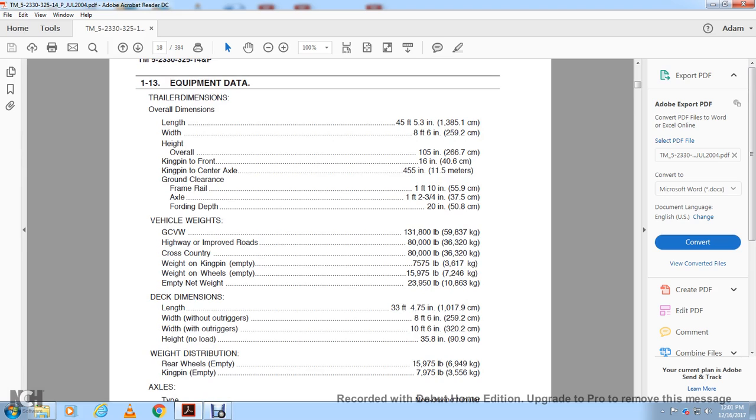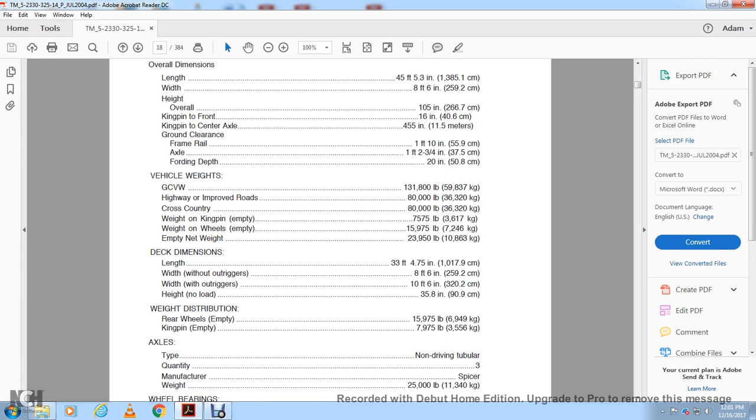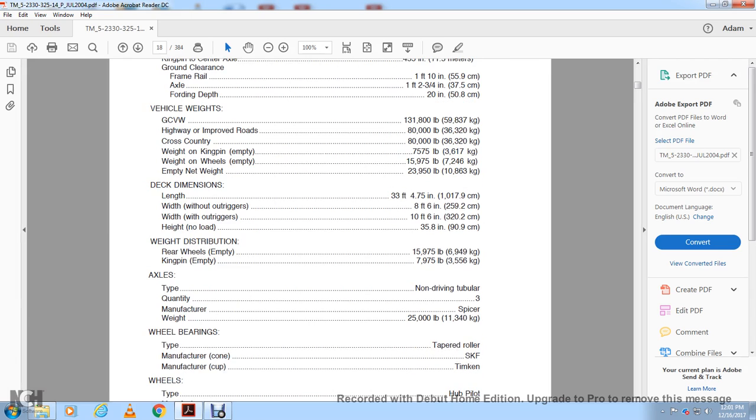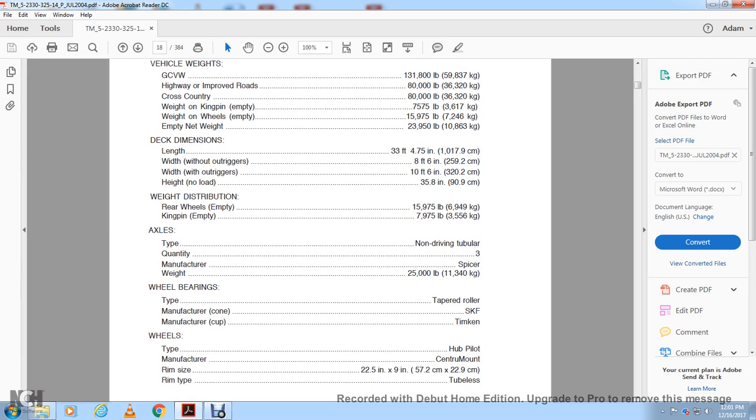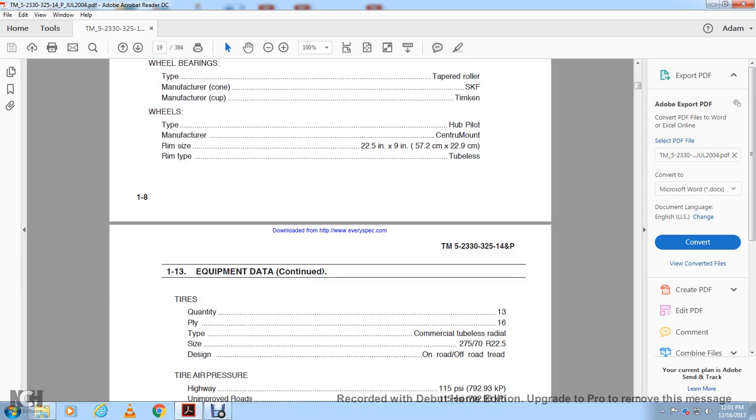Weight distribution: rear wheels empty 5,975 pounds, kingpin empty 7,975 pounds. Axle type non-driving, tubular, quantity 3, manufacturer Spicer, weight 25,000 pounds. Bearings type tapered rollers, manufacturer cone SKF, manufacturer Timken. Wheels type hub pilot, manufacturer Central, mount rim side with 22.5 inches times 9 inches, rim type tubeless.